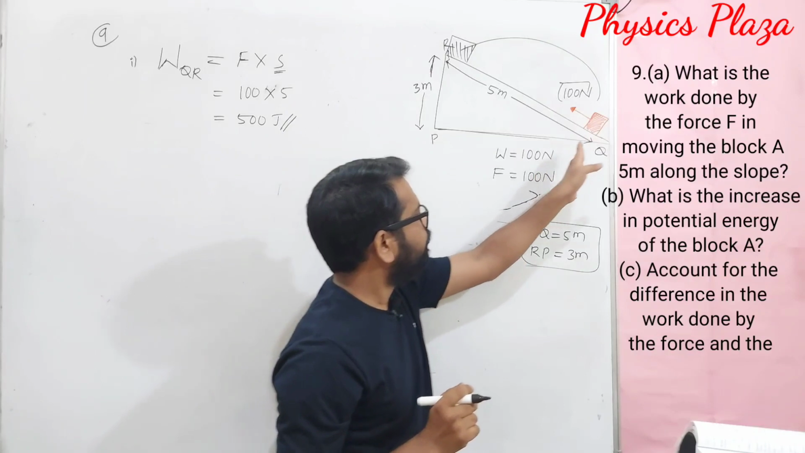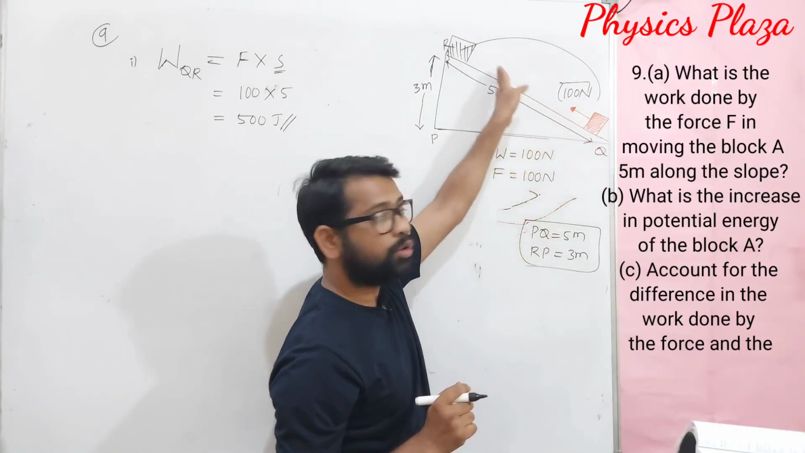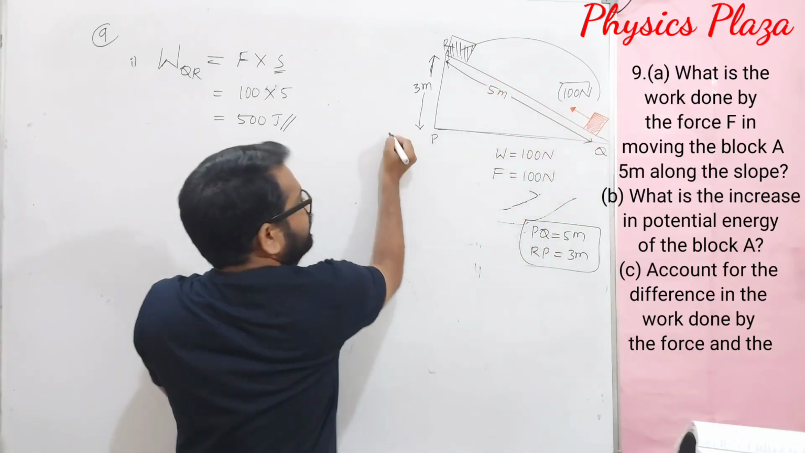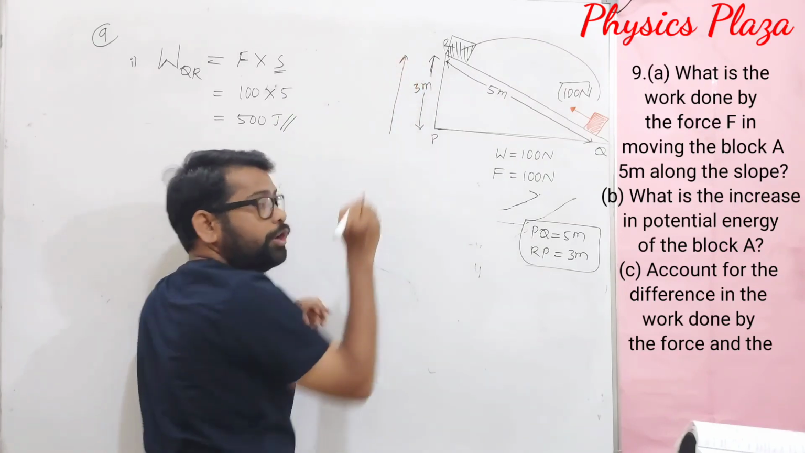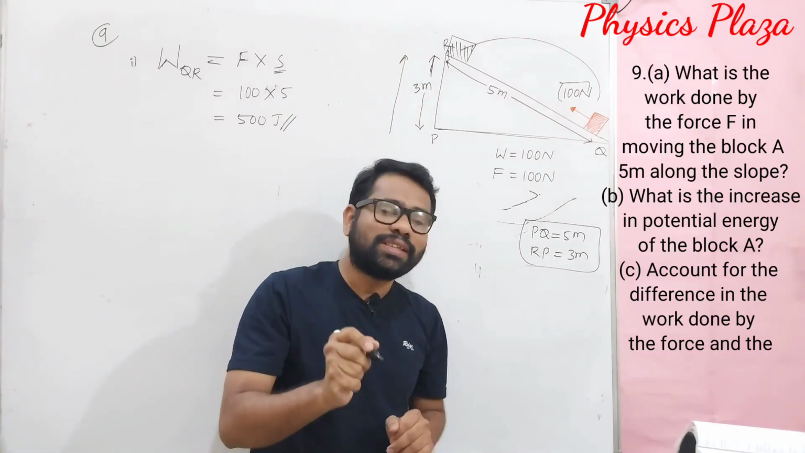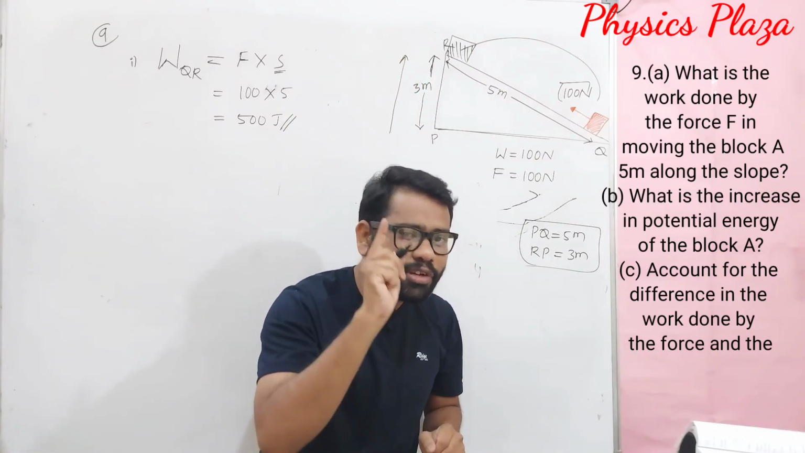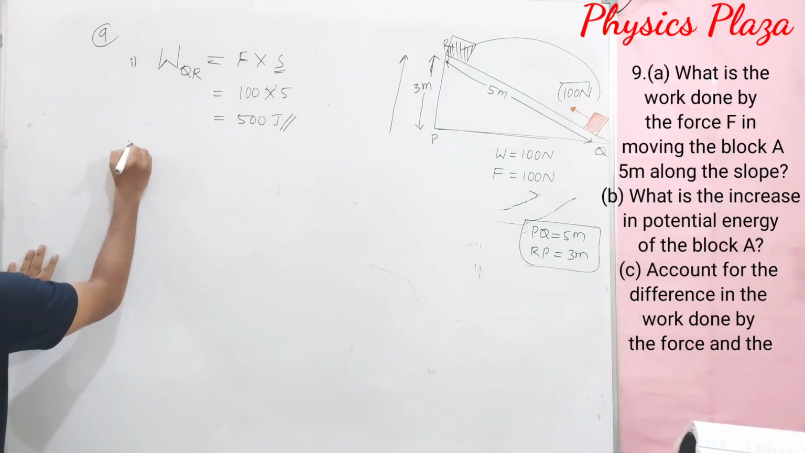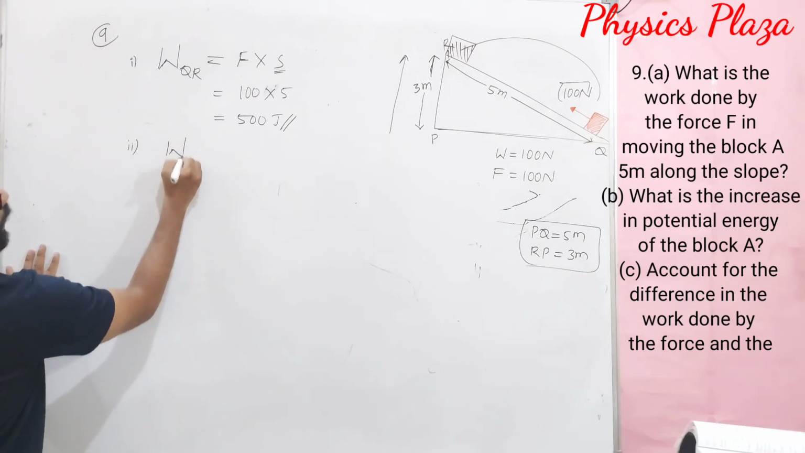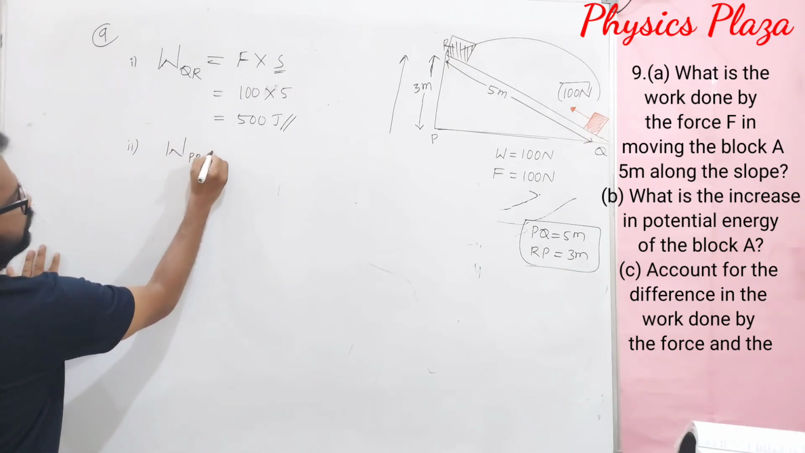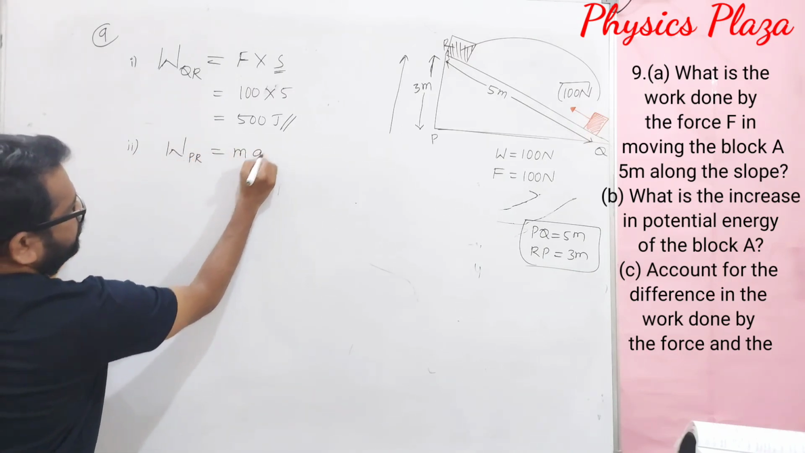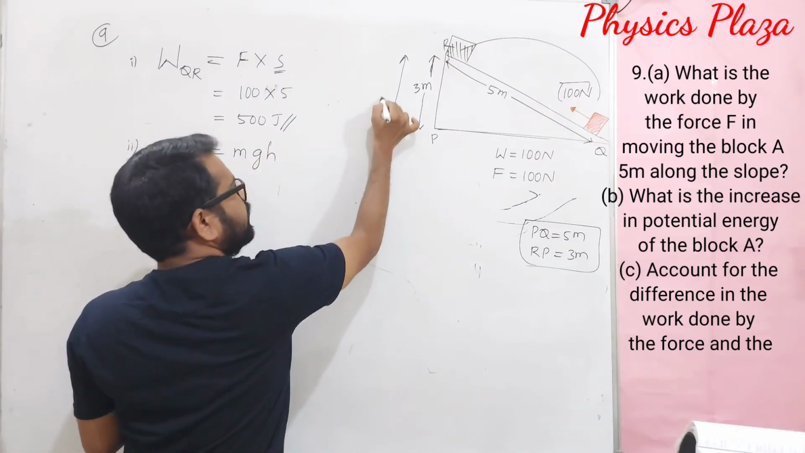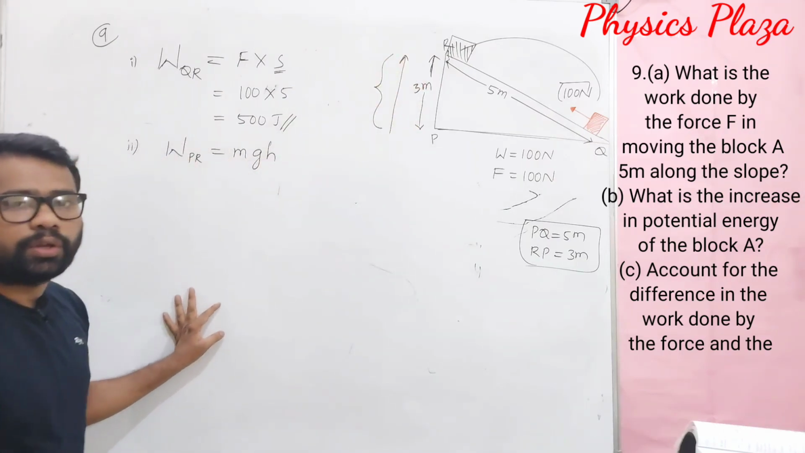Children, of course, we are pushing the block along the slope. At the same time, the height also increases from the ground, due to which the block possesses some gravitational potential energy. How to calculate that? We can calculate it with mgh. Here PE is equal to mgh. Children, we need to consider this height.